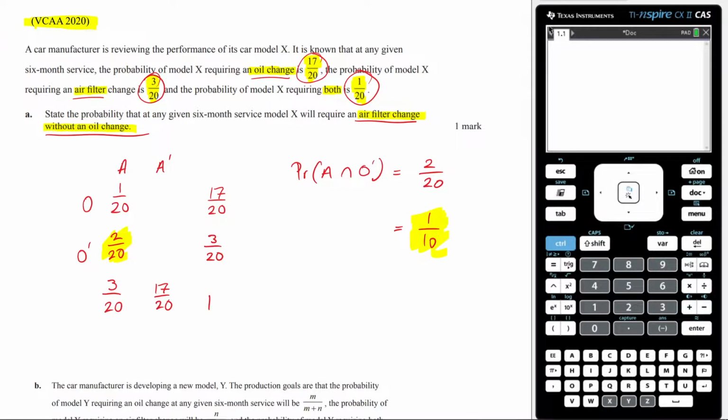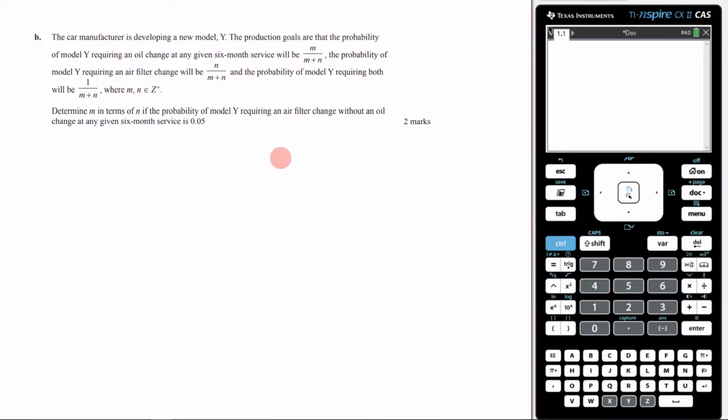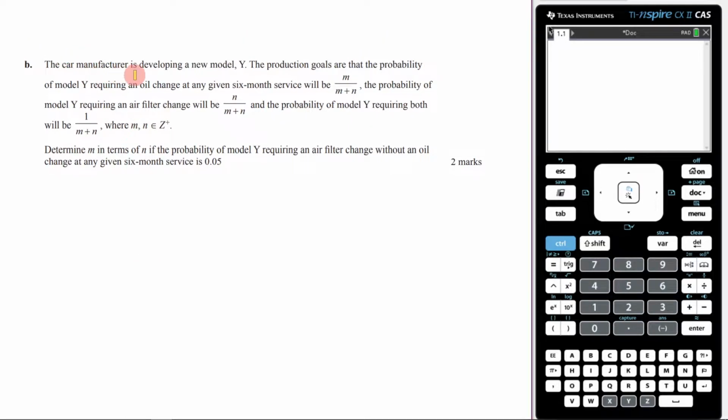Now, the second part of this question is a little bit more complicated. So let's scroll down here and have a look. Okay, so let's read it. It says, a car manufacturer is developing a new model, Model Y.